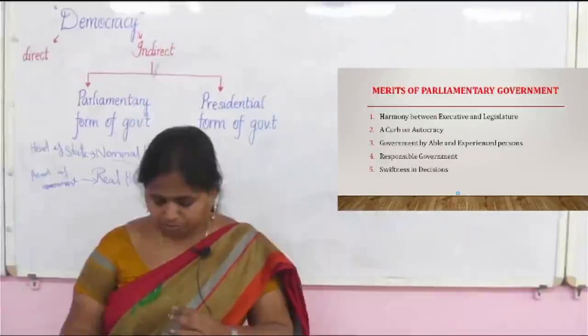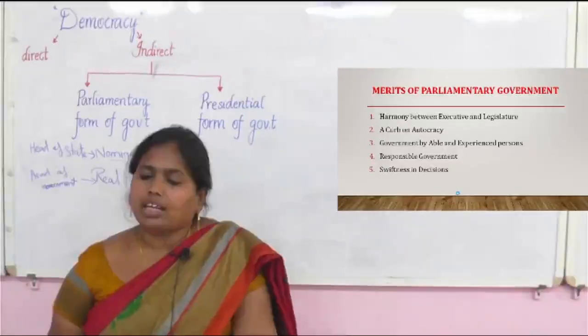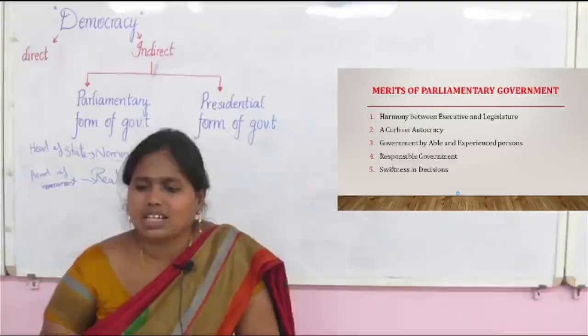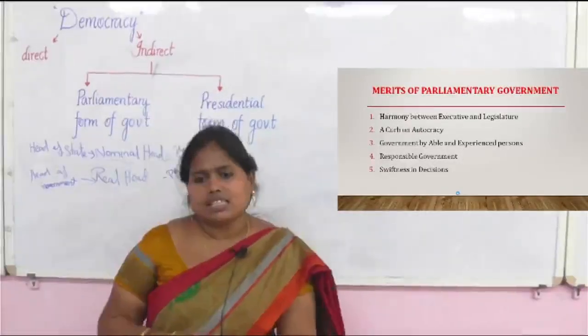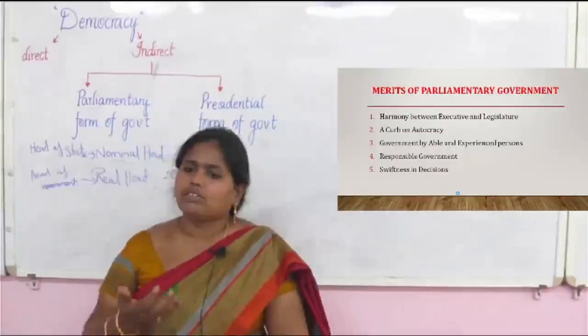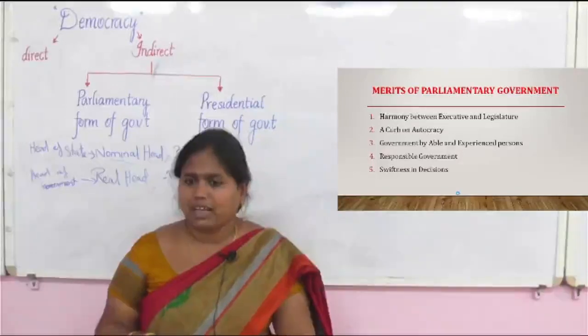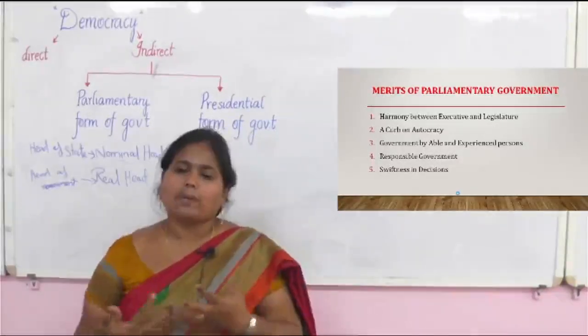The first one is harmony between the executive and the legislature. Harmony means they have peaceful coexistence and cooperation. Since, as I said, the executives and legislatives are both from the same political party, correct, they will have a common understanding and common ideology.